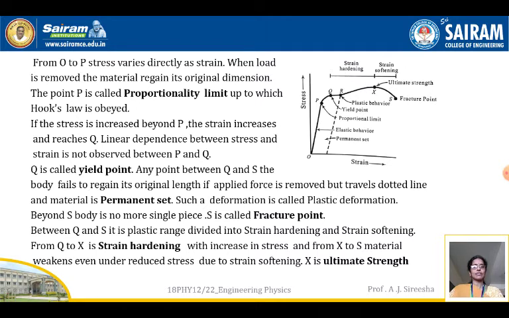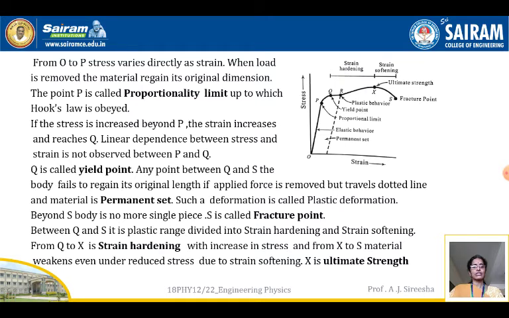Linear dependence between stress and strain is not observed between P and Q, and Q is called the yield point. At any point between Q and S, the body fails to regain its original length if the applied force is removed, but travels along the dotted line and the material is set permanently.